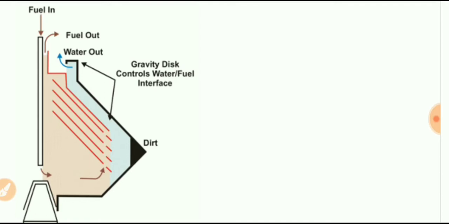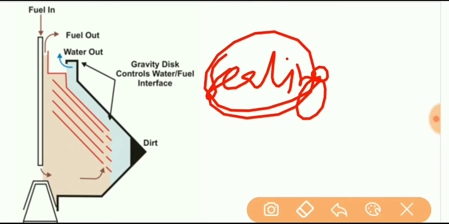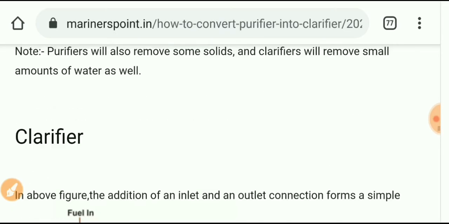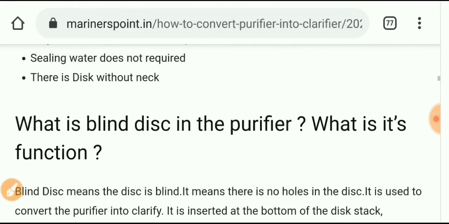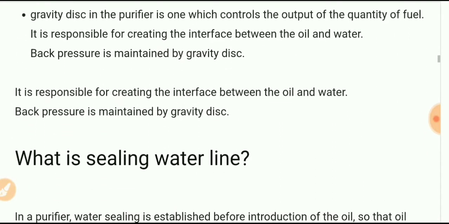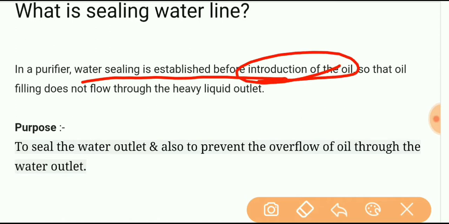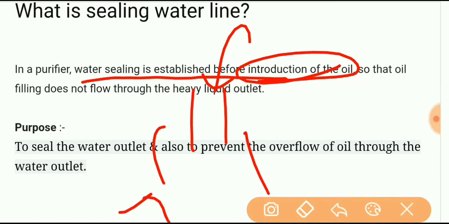For starting a purifier we require sealing water. What is the use of sealing water? In a purifier, water sealing is established before introduction of oil. Why?